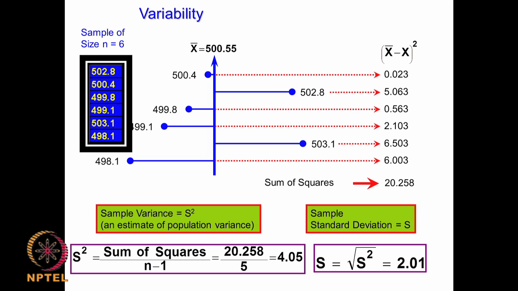Okay. And identifying what are the causes, what are the reasons for this particular variance is very important. So this standard deviation or the variance of the sample, this is how you calculate: (x bar minus x) square, that is given as sum of squares, then divided by n minus 1.